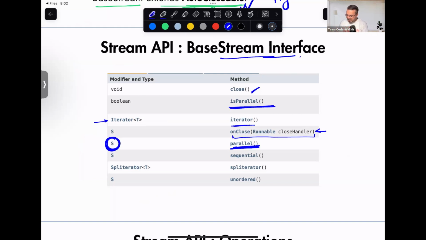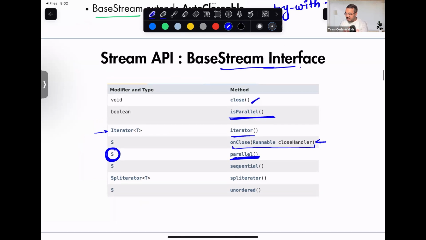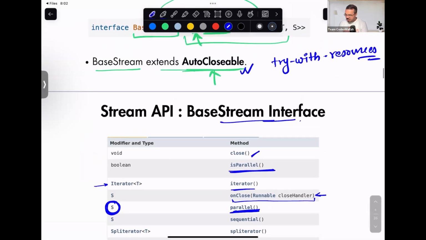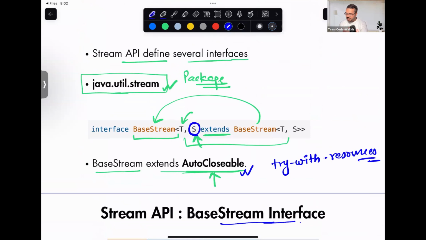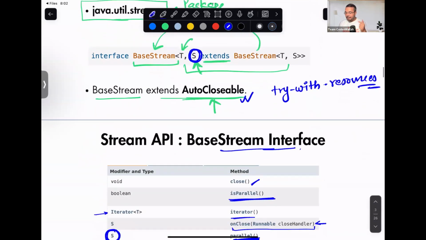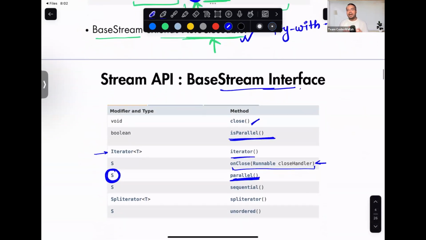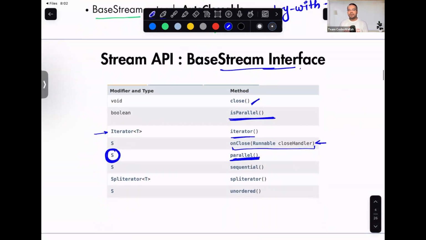But if you see the return type, it is still S. So whether it is a parallel stream or a sequential stream, we are still able to denote it by the same type parameter. Internally, it has a mechanism to know whether it is parallel or not.